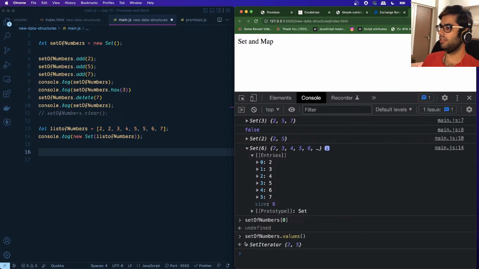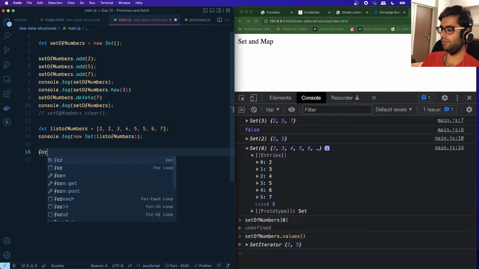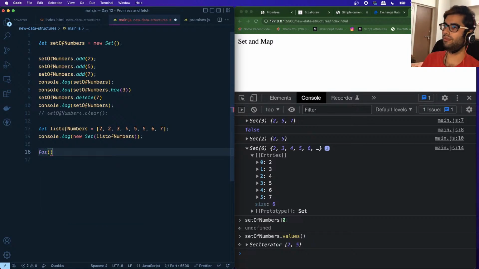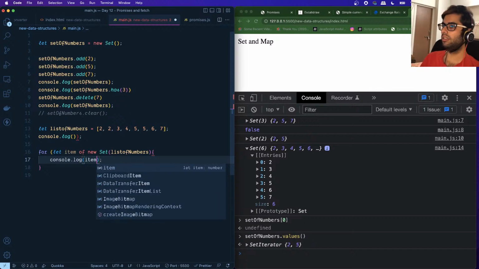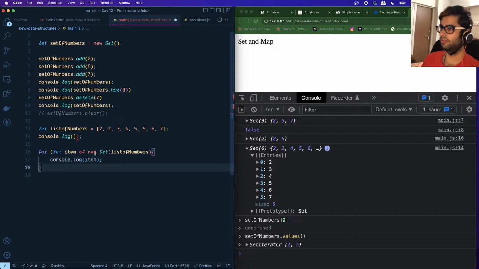Okay, you can see that it's giving me this iterator. So what I can do is I can make use of the for of loop. So I can do something like, let me copy this, let item of this set, and let's log whatever this is in the console. So I can't do something like this. Let's take this in a variable, right?